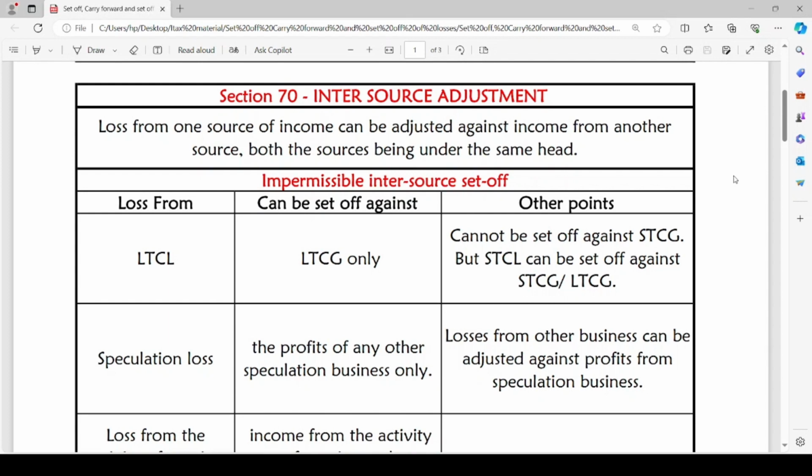It cannot be set off against short-term capital gain, in spite of both long-term and short-term capital gains being derived under the head income from capital gains. Both are taxable under the head capital gains, but long-term capital loss can be set off only against long-term capital gain and not short-term capital gain. But if the assessee has incurred any short-term capital loss, it can be set off against either short-term capital gain or long-term capital gain.